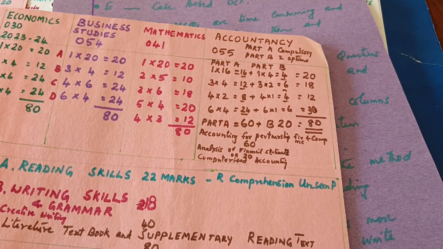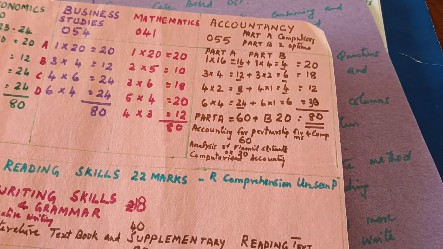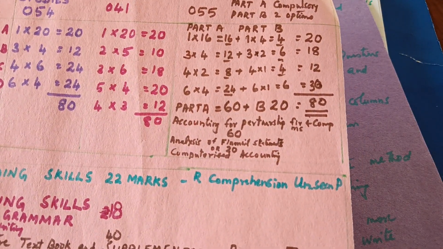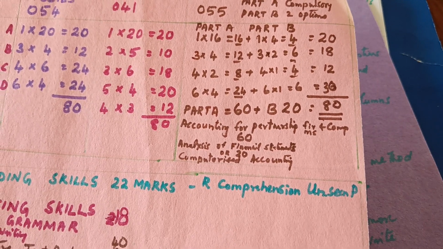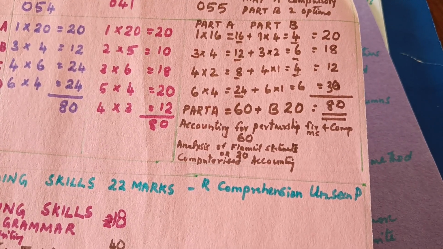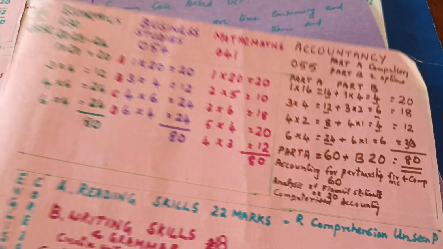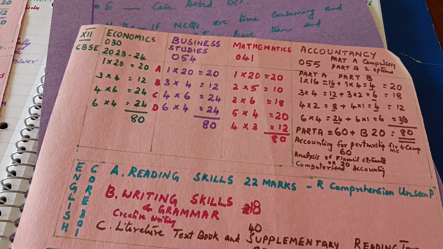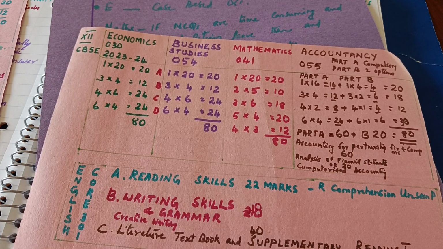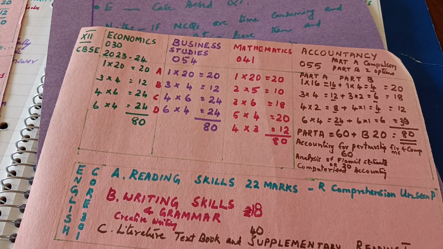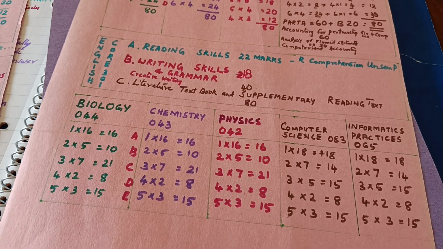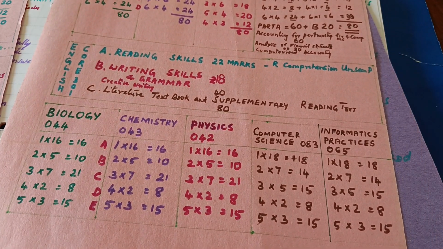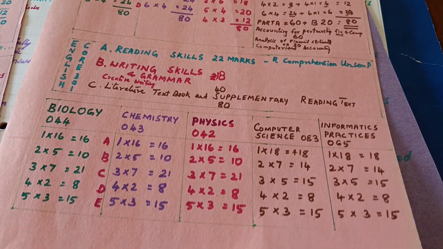Part A is regarding accounting for partnership firms and companies, and that is 60 marks, and section B is optional. Either you can choose analysis of financial statements or computerized accounting. So for economics, business studies, and mathematics, go through the question paper once more and see what is there. Then reading skill, writing skill, literature, and supplementary, as far as +2 level English is concerned.